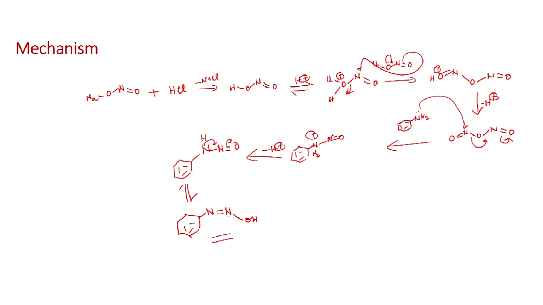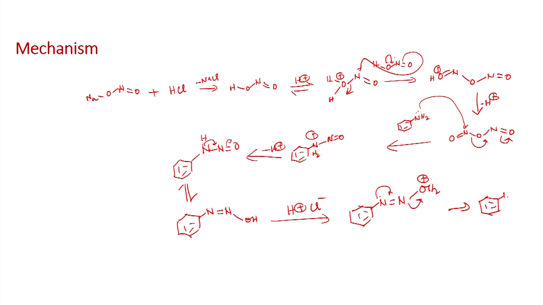Since you carry out the reaction in acidic medium, protonation of this can lead to the formation of this. Once you form this one, now this can lose water molecule. Since you carry out the reaction in acid medium, you will be able to form this salt. You can make the diazonium chloride as the product.